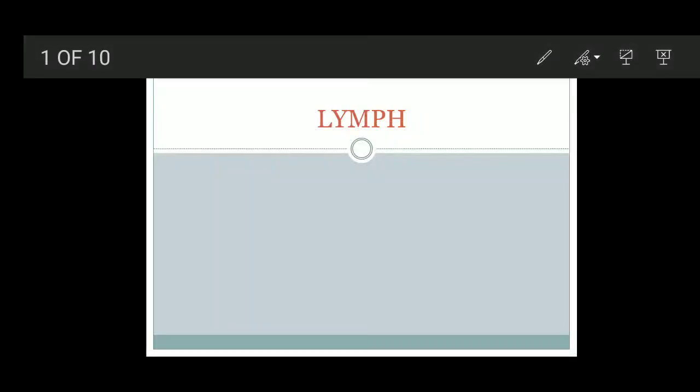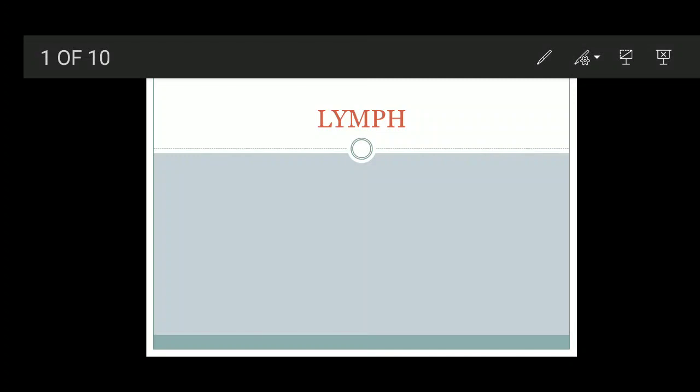Good morning, children. Today we will study about another fluid which circulates in our body, that is known as lymph. Lymph is mostly colorless and it is a connective tissue also. Now, how is this lymph formed?